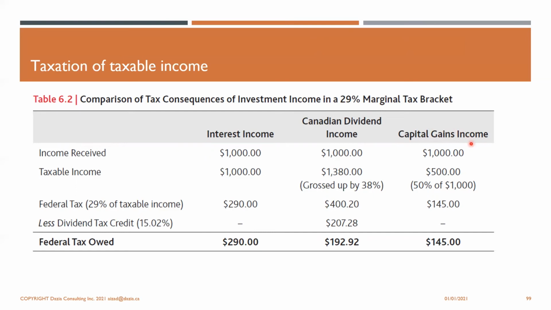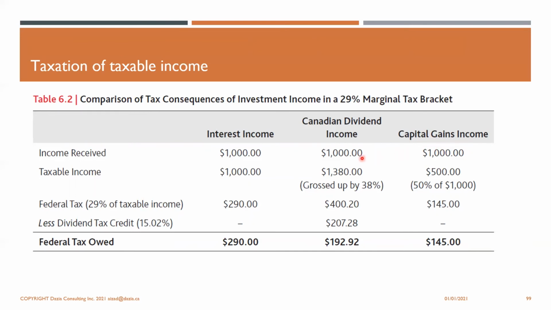Let's take a look at the capital gains first. On a $1,000 capital gain, 50% of it is taxable. So $500 is taxable at 29%. So $500 times 29% gives you $145. That is the tax they have to pay on that capital gain.